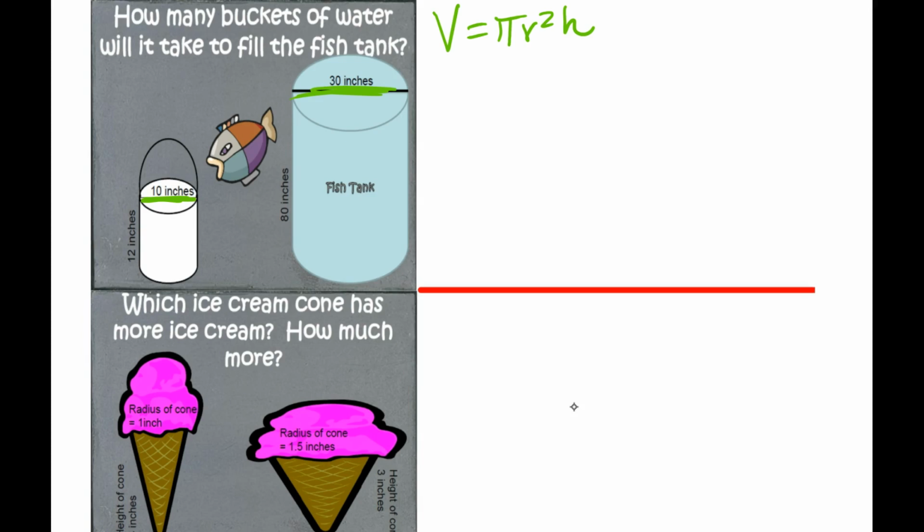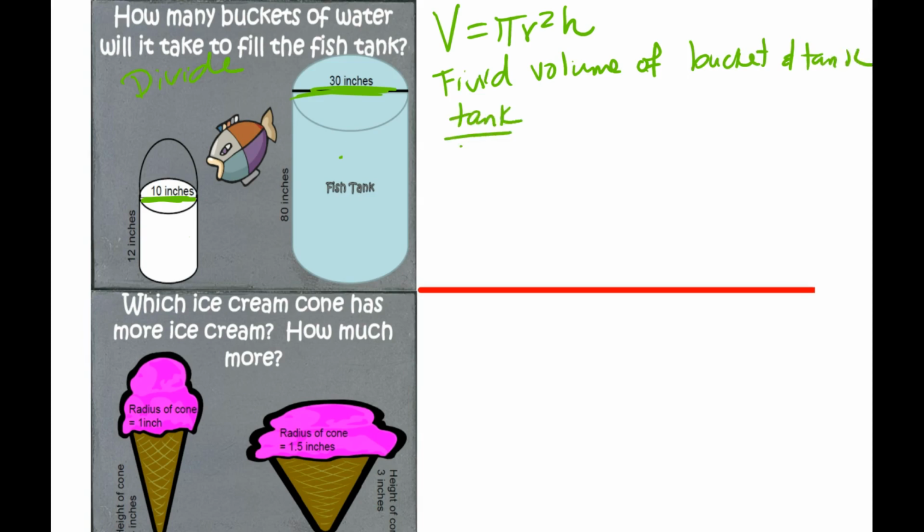So how many buckets of water will fill the fish tank? If I want to figure out how many of these fit inside of there, what would I do? I know your paper is dark. Mine is not. You divide. So you find the volume of the bucket and tank. And then you'll just do the tank divided by the bucket.